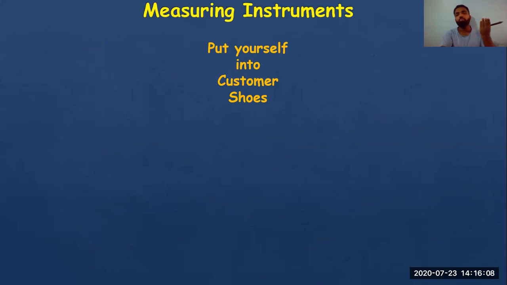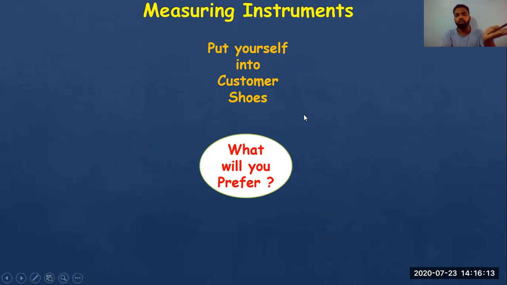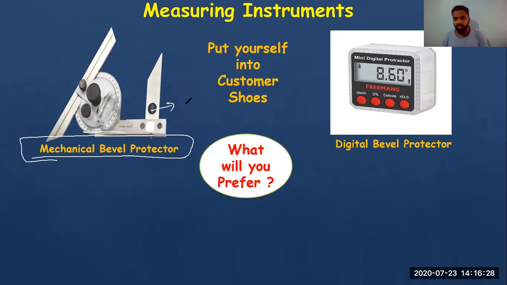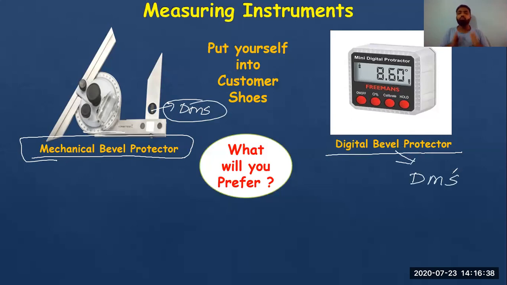Now, I would like you to put yourself into the customer's shoes and tell me what you will prefer out of these two. The first one is a mechanical bevel protector. This will measure angle in degree, minutes, and seconds. The second one is a digital bevel protector. This will also measure angle in degree, minutes, seconds. Can you say which one you will prefer, and why? Just put it in the chat box.